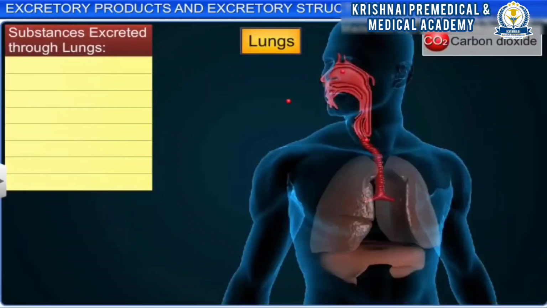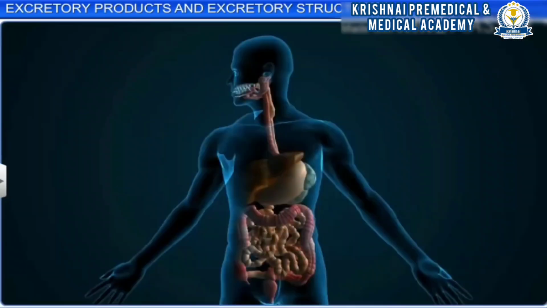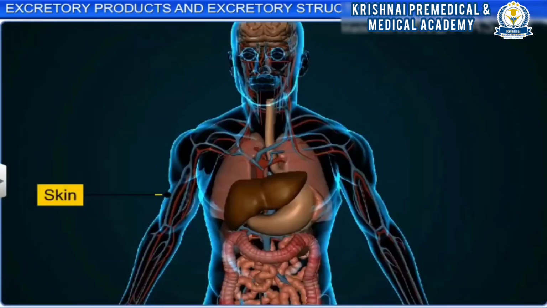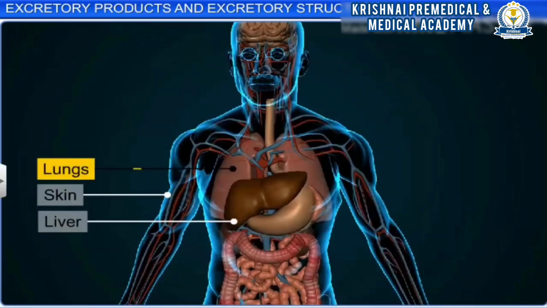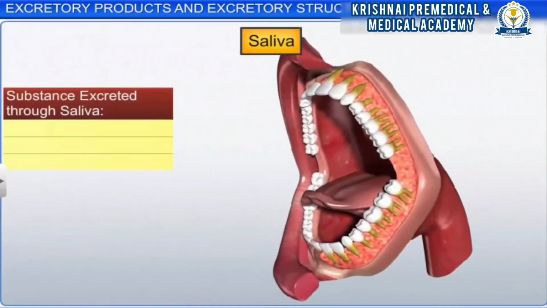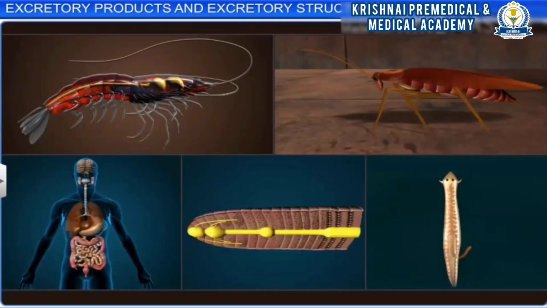The lungs are also excretory organs that help in removal of a large amount of carbon dioxide, a byproduct of cellular respiration, from our body. In addition, the lungs also help in removal of water. Besides the kidneys, the skin, liver and lungs, saliva helps in the removal of a small amount of nitrogenous waste from the body. Therefore, excretion is an important process which is vital for all living organisms.